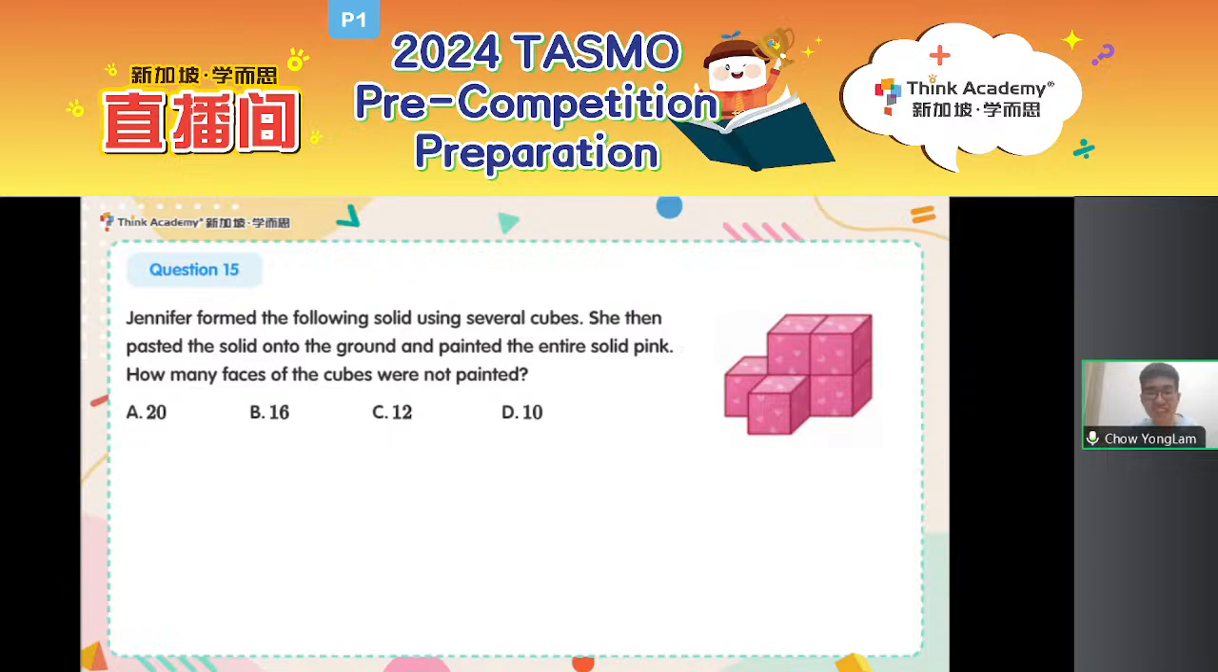Okay, for question 15, Jennifer is forming the following solid using several cubes. We are gluing the cubes together, okay? She then glued the solid or pasted the solid onto the ground, and then painted the entire solid pink. First of all, she put the solid onto the ground, glued to it so that the base of the solid is pasted onto the ground. Then she painted the entire solid pink. The question is, how many faces of the cube were not painted? Okay, so this is not counting cubes, this is counting faces.